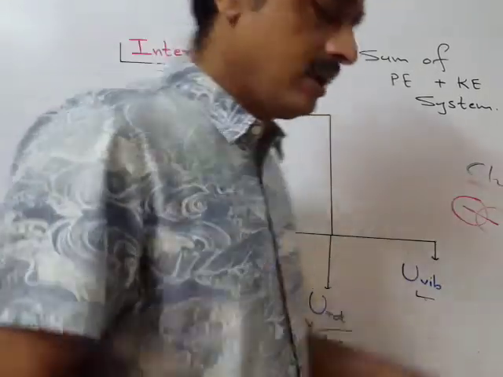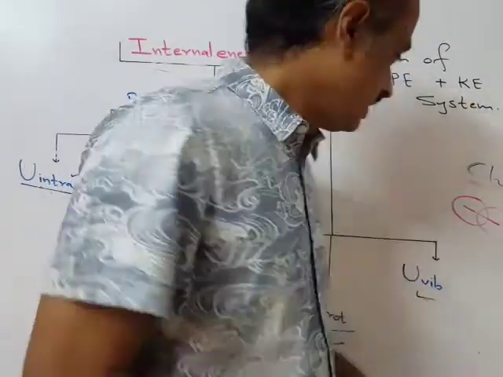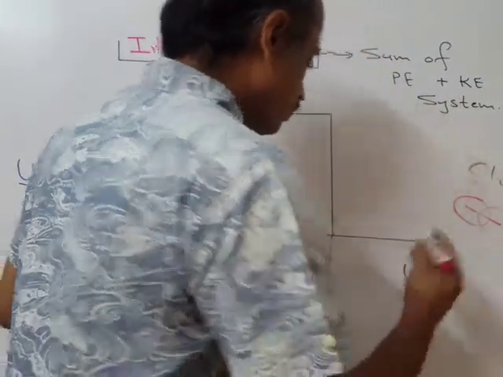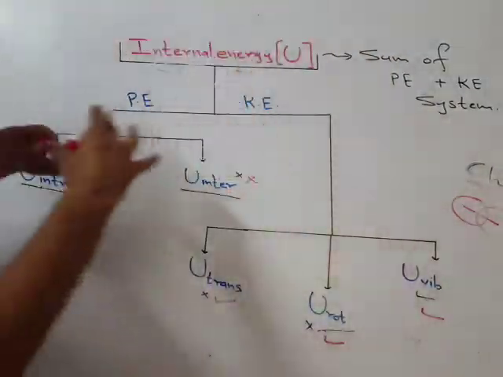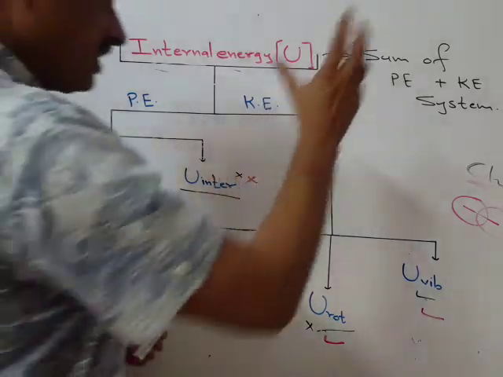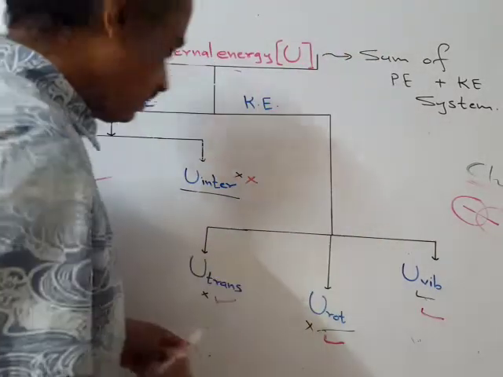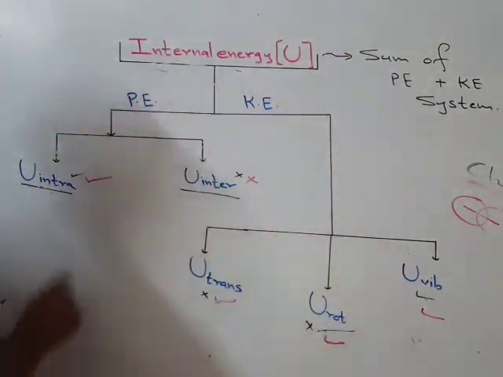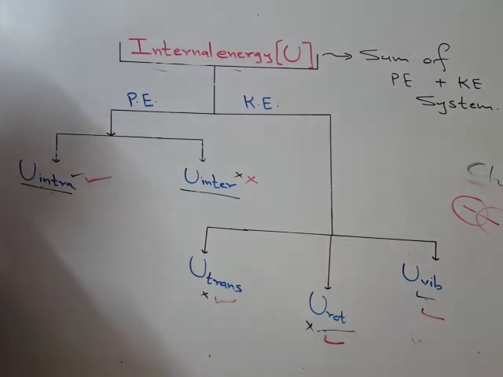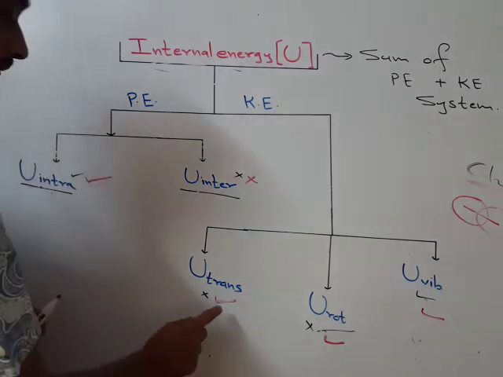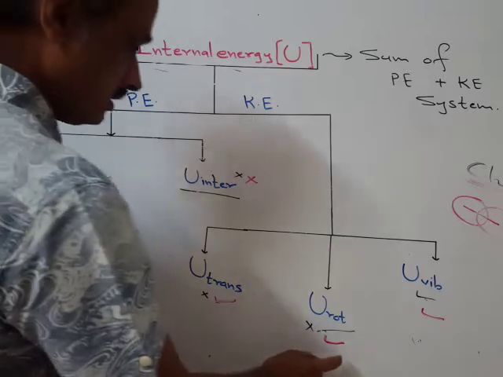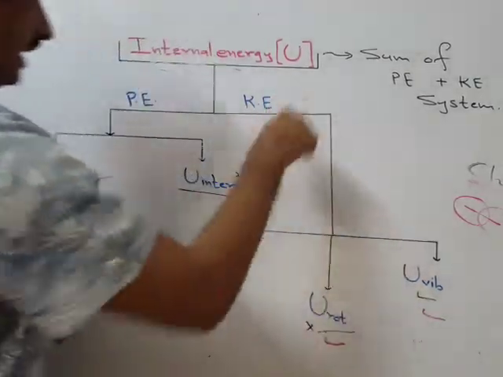And since there is a covalent bond, vibrational is also applicable. Therefore for chlorine gas, the total internal energy, with the fixed electronic and nuclear part I have already told you, will be because of intra potential energy, and translational, rotational and vibrational kinetic energy.